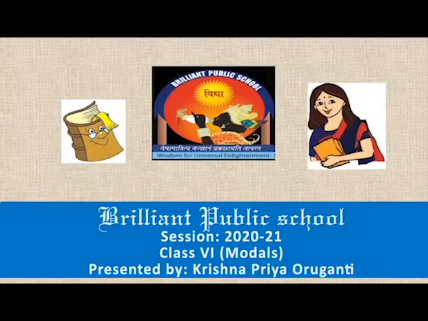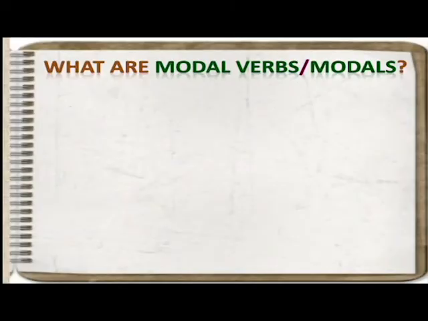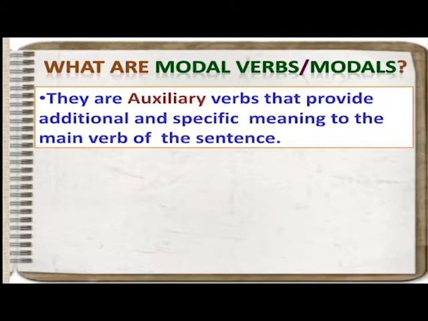Today, we are going to learn a very interesting topic, that is the modal auxiliaries, or what we call the modals. Now, what are modal verbs or the modals? They are the auxiliary verbs that provide additional and specific meaning to the main verb of the sentence. That means they do not act as the action words like the general finite verbs do, but they act as auxiliary verbs that provide additional meaning to the main verb of the sentence.